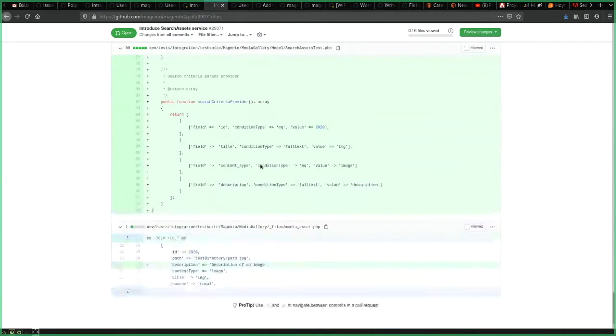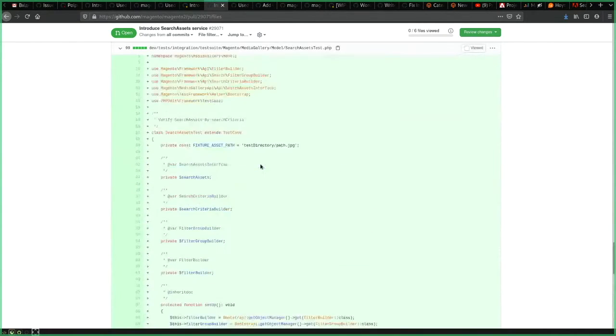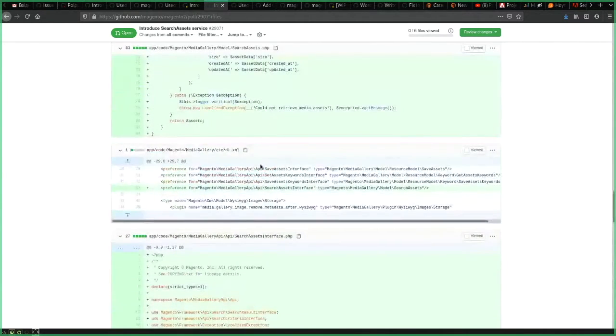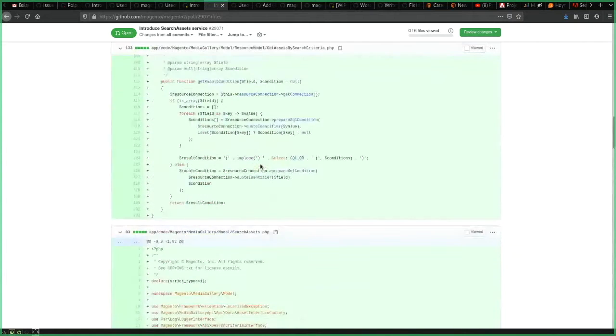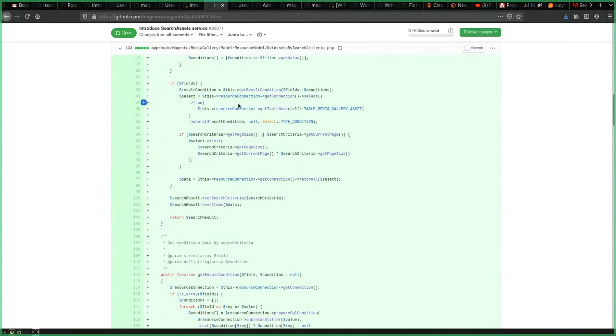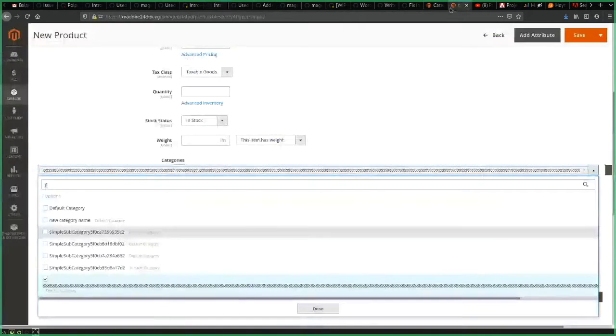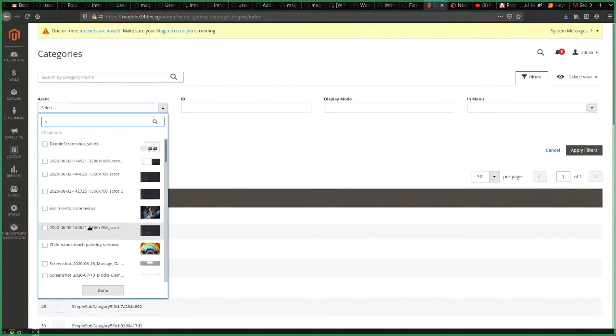It works the same as for search criteria in general: it converts the search criteria to an SQL string, and with that we can retrieve this result.